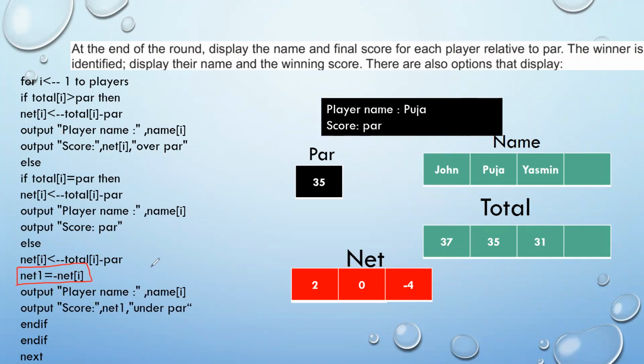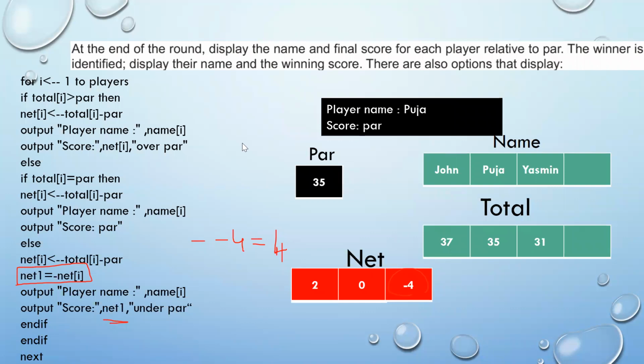And what I've done is net1 will be equal to minus net. So your net score is -4. So minus of -4 will give you a +4. So net1 is now storing a +4. So this will help us to get the answer as a positive answer in relation to the par score.